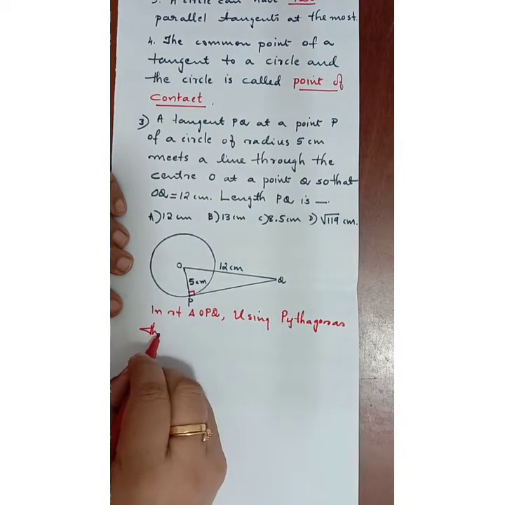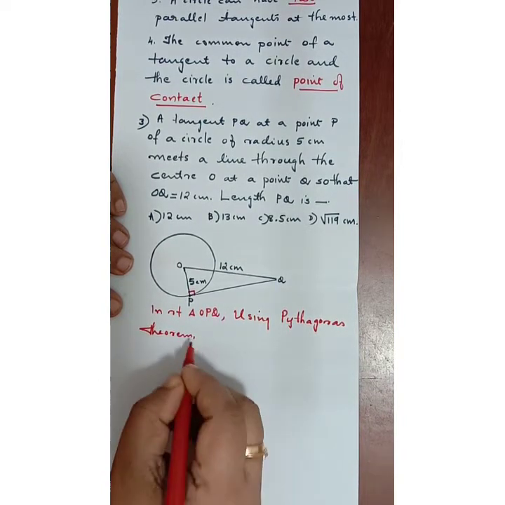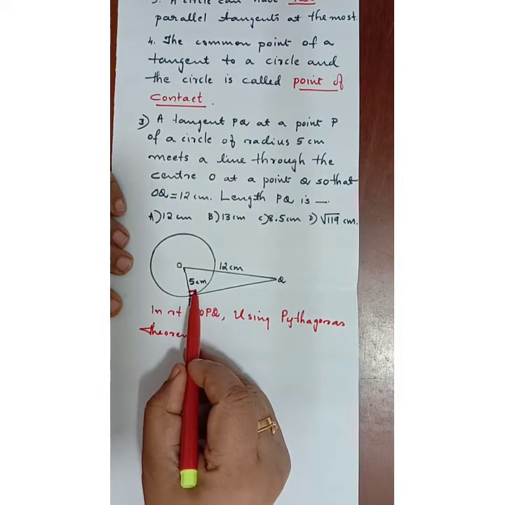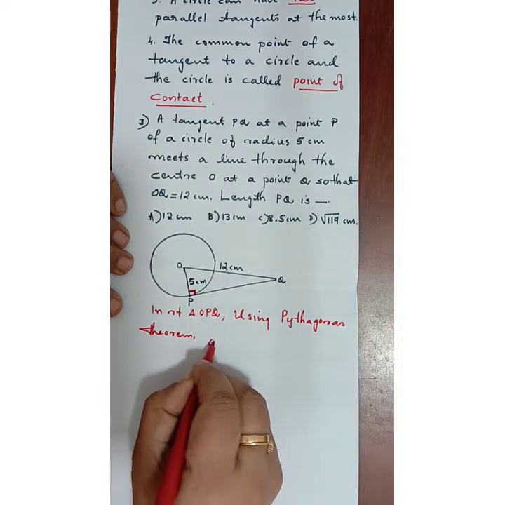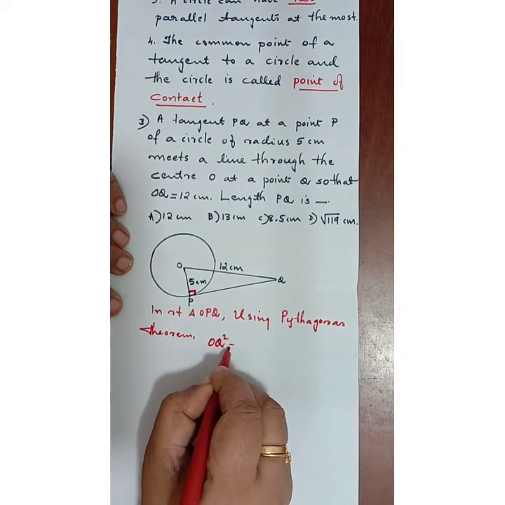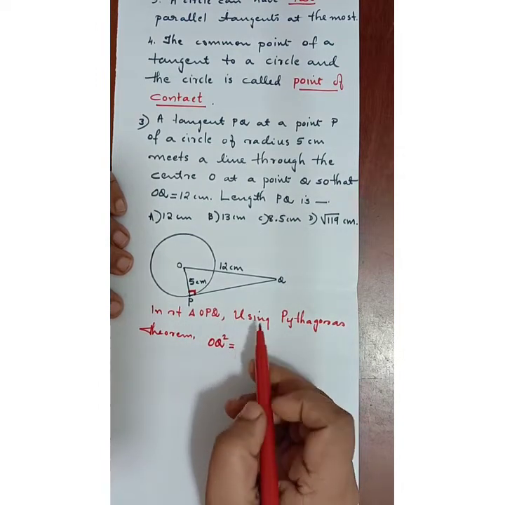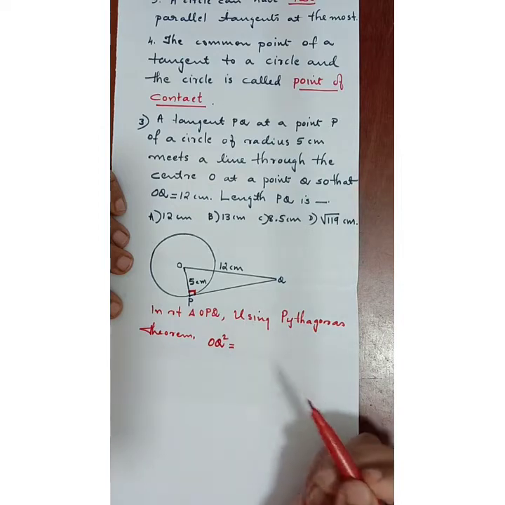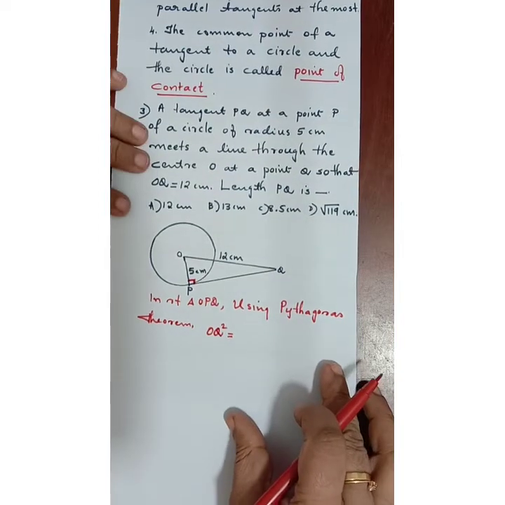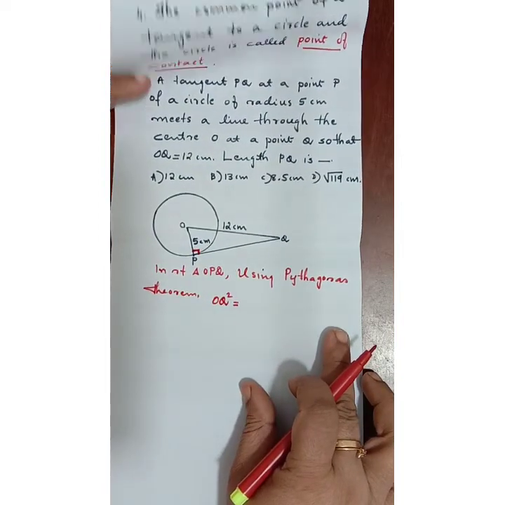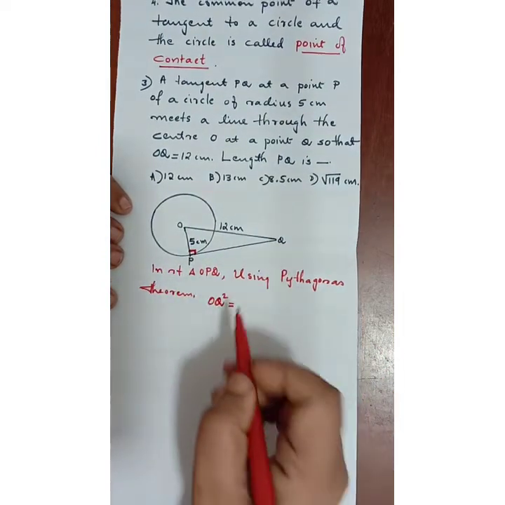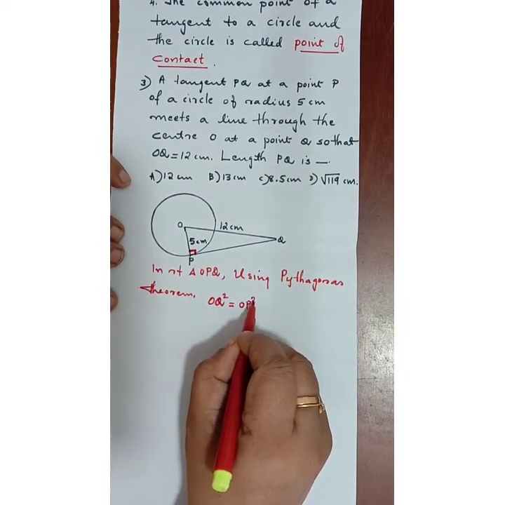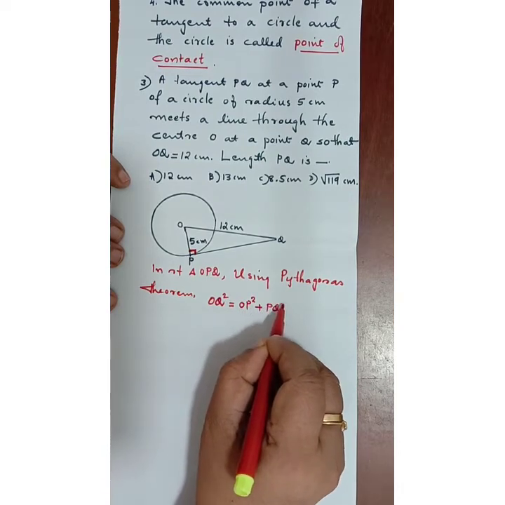Using Pythagoras theorem, we have to consider, now if this is the right angle, hypotenuse, isn't it OQ? So OQ square is equal to hypotenuse square is equal to sum of the squares of other two sides. Which are the squares of other two sides? Let us take it as OQ square is equal to OP square plus PQ square.